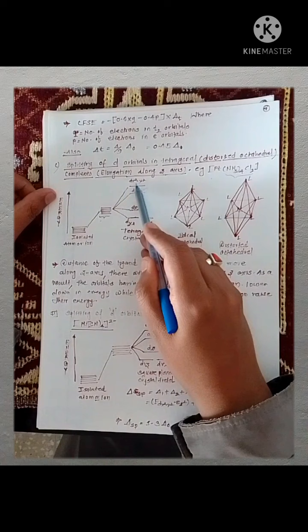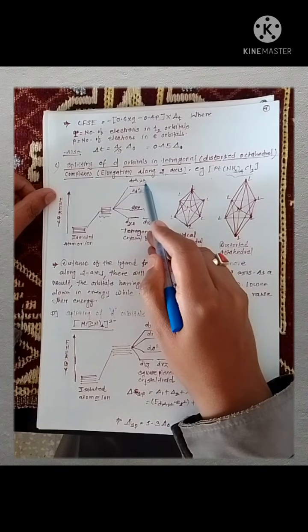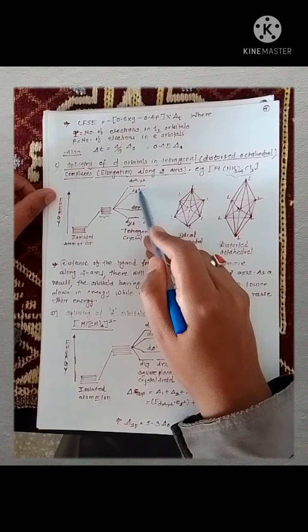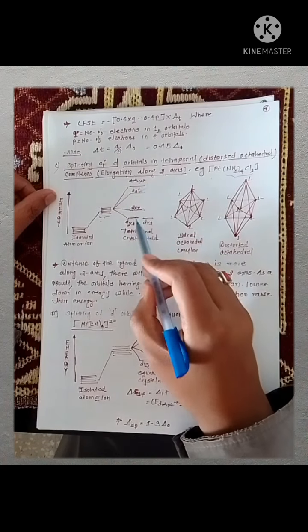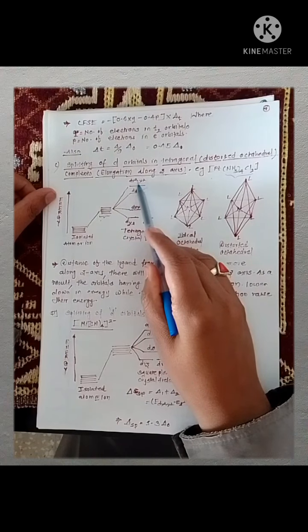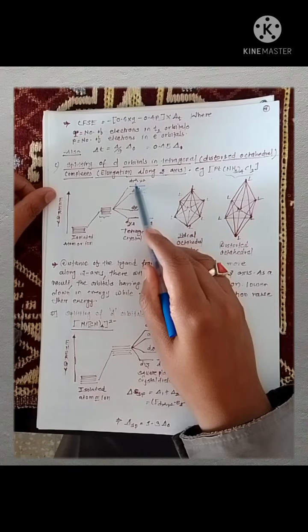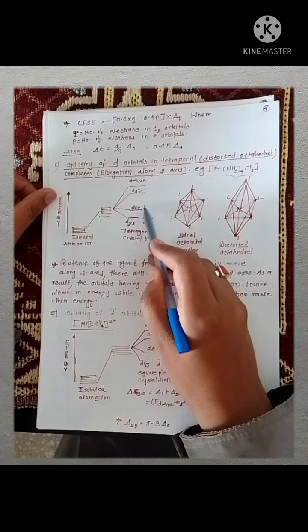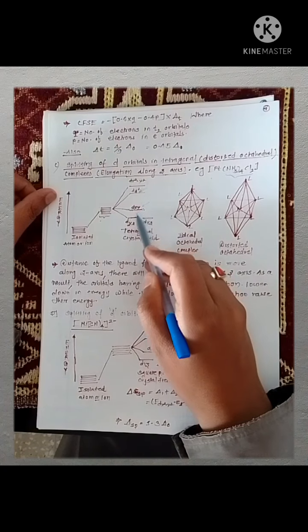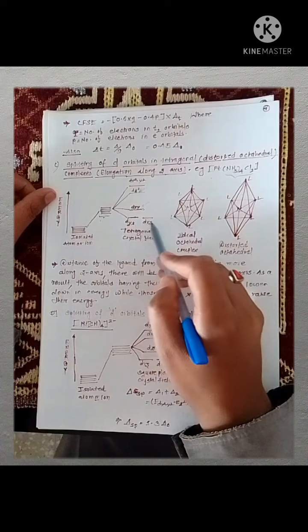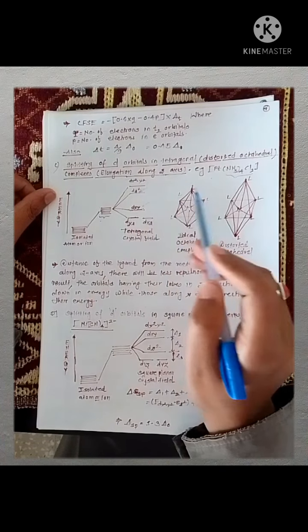That's why the dx square minus y square orbital got somewhat higher energy as compared to your dz square orbital. The same case happens here, since the ligands are coming from the x and y axes. That's why the dxy orbital got slightly higher energy as compared to your dyz and dxz orbitals.